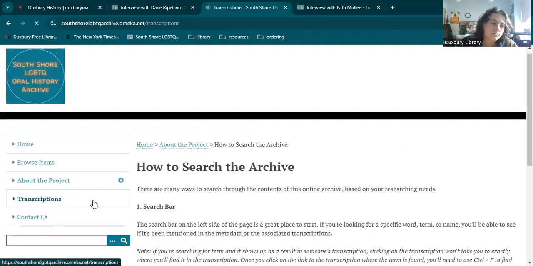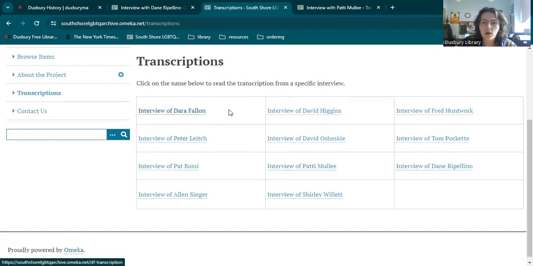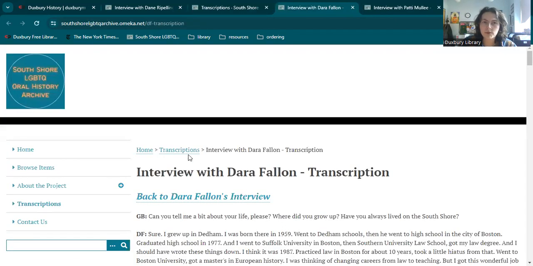You can also look on the transcription pages as a whole, and click on transcriptions on the left here and click by name. So instead of going through the items, scrolling down, and finding the transcription, you could go directly to the left here and click transcriptions, and then click on the names here, and it will take you to that person's page.